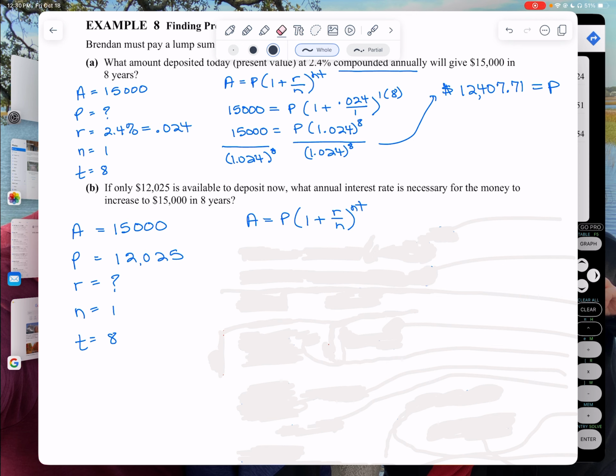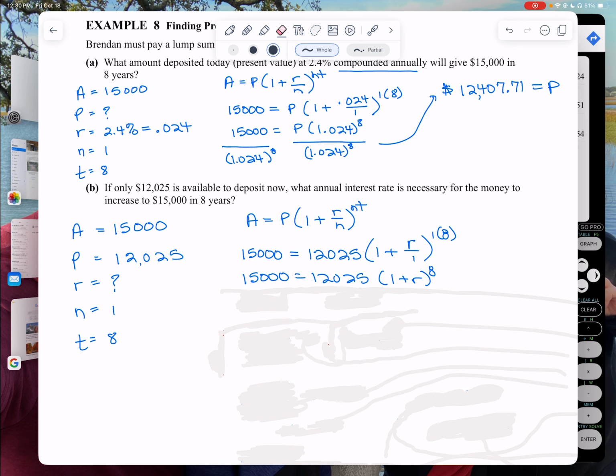Okay, so let's plug that in my calculator. Notice where my letter is. Right, whoops, there it is. It's sort of nestled in amongst everything else, okay? So, what do we do? Well, first thing I'm going to do is get rid of that fraction, r over 1, so it's just 1 plus r, okay? Raised to the eighth power.